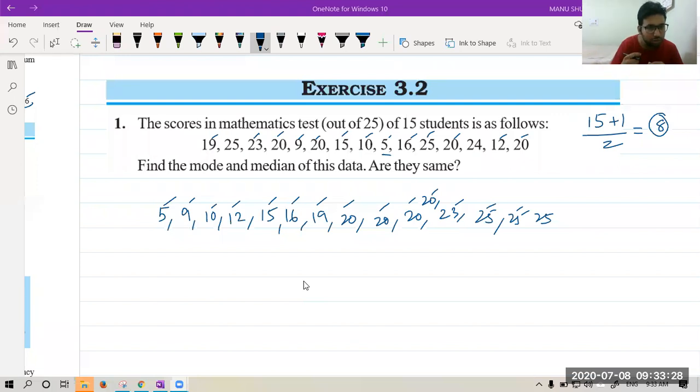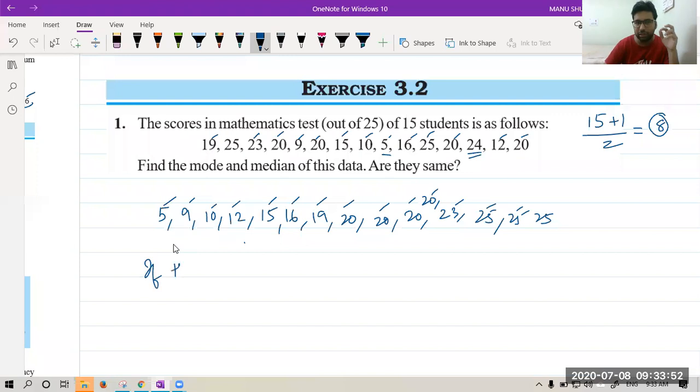No, sir. Where will 24 go, beta? Okay, do one thing. You can check on your own. I'm just telling you how to find it. Okay, please check on your own whether this order is correct or not. Okay, 24 is left. You can correct it on your own. You can write the numbers in ascending order. And then I've told you the formula is very simple.